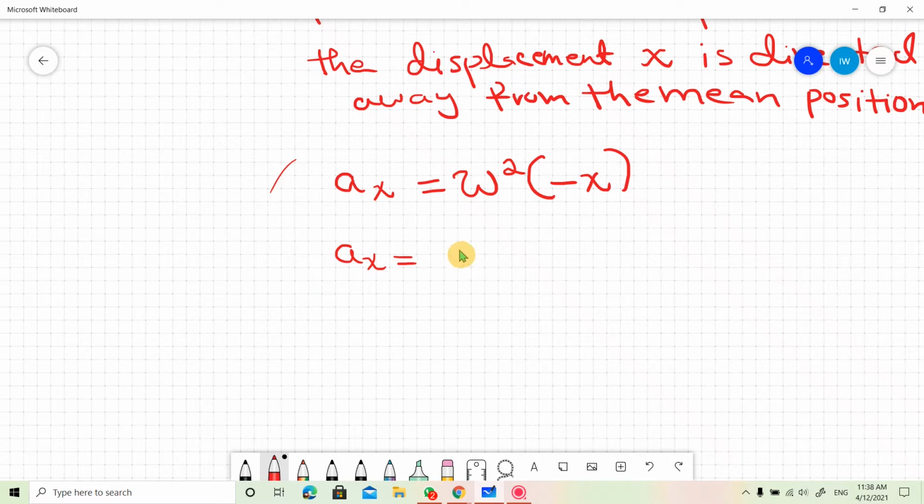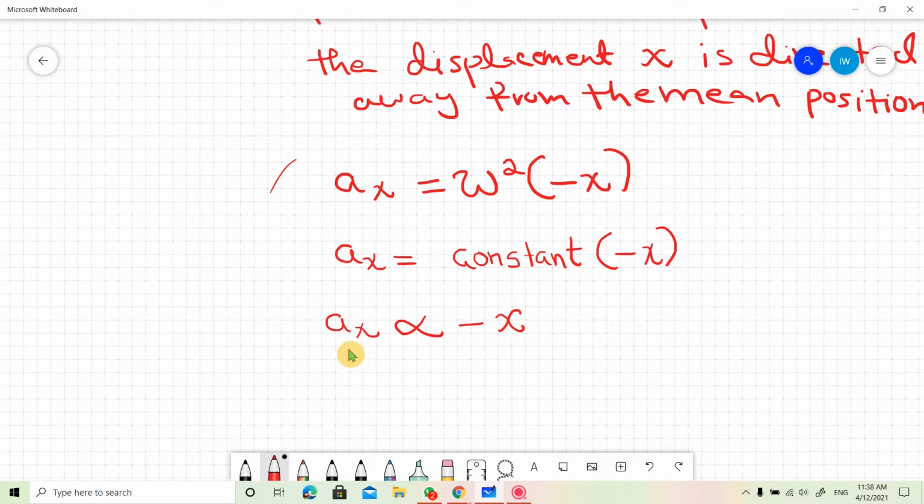AX is equal to constant into minus X. Now we take omega square as constant, so we can write AX is directly proportional to minus X.